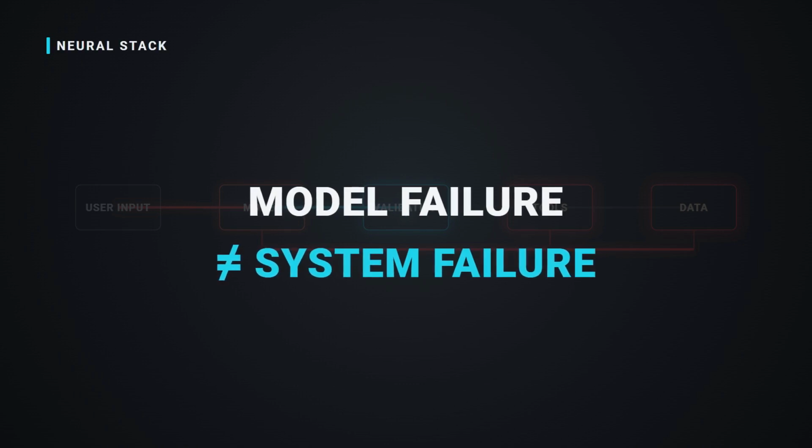So, here's the question that opens the loop. If the model can't be trusted to enforce every rule on every turn, what does the rest of the stack need to enforce independently?